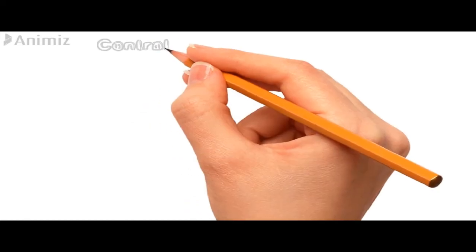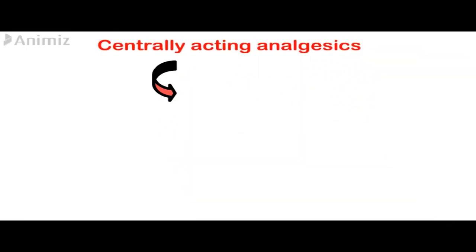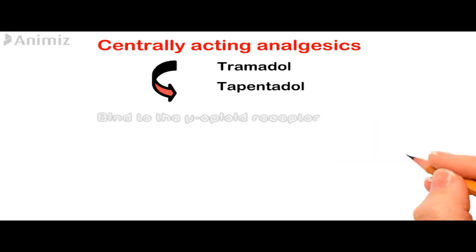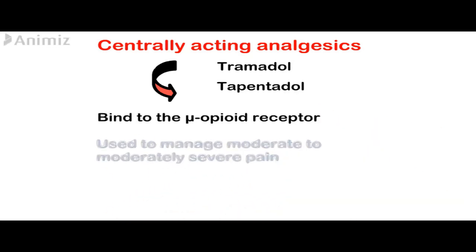Other drugs which are used as opioids are the centrally acting analgesics, which bind to the mu opioid receptors. These drugs are tramadol and tapentadol. These drugs are used to manage moderate to severe pain.